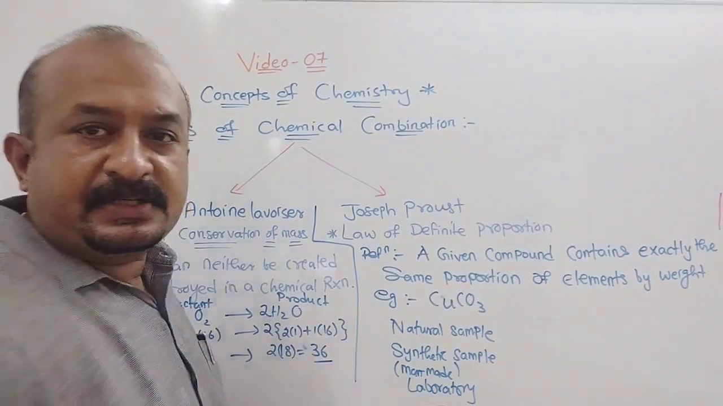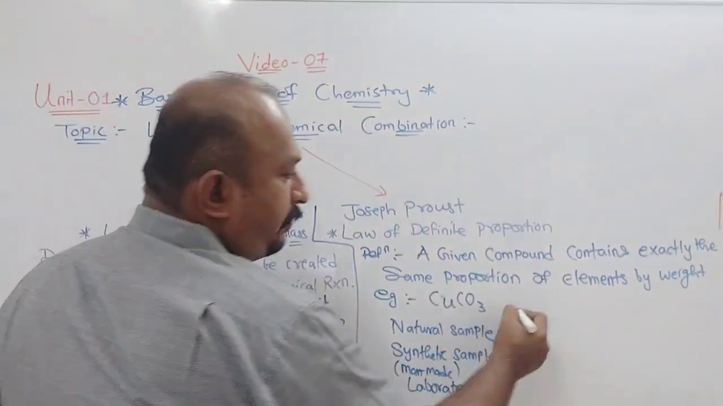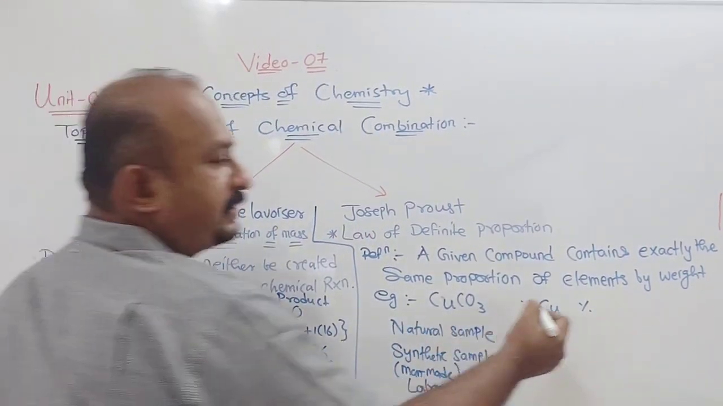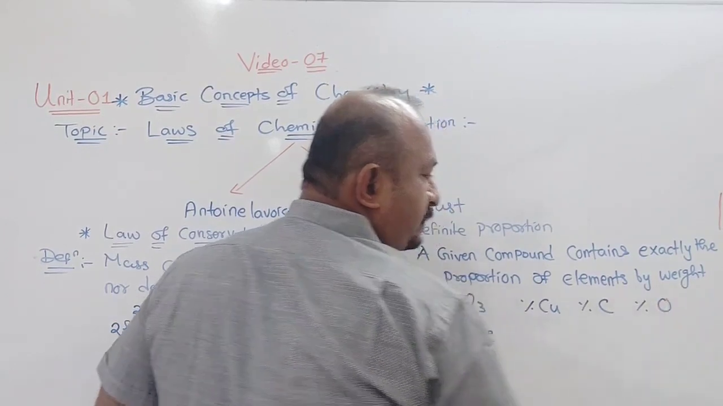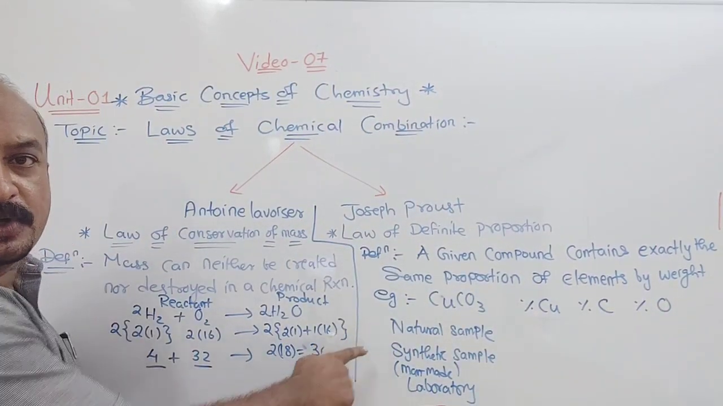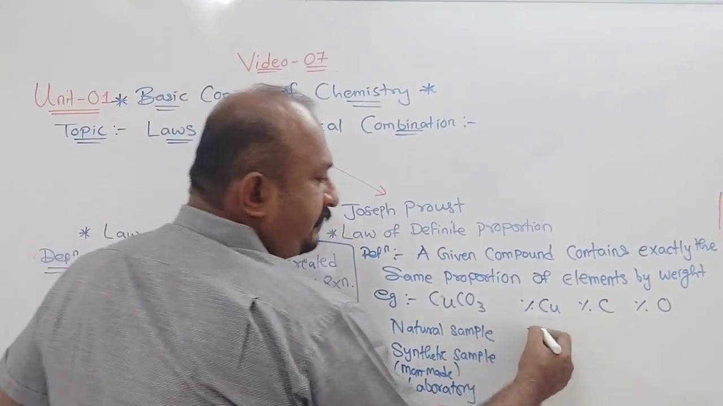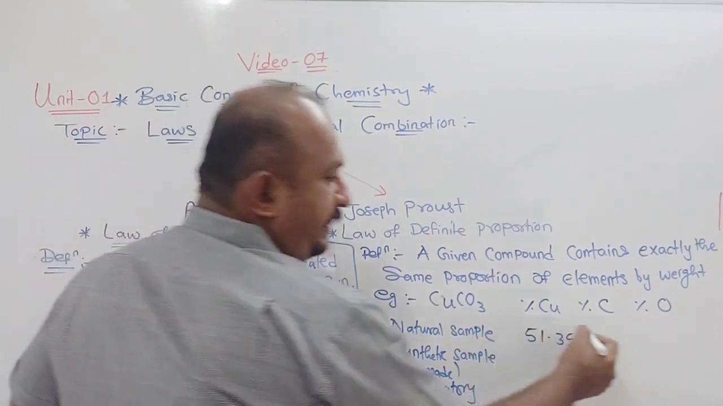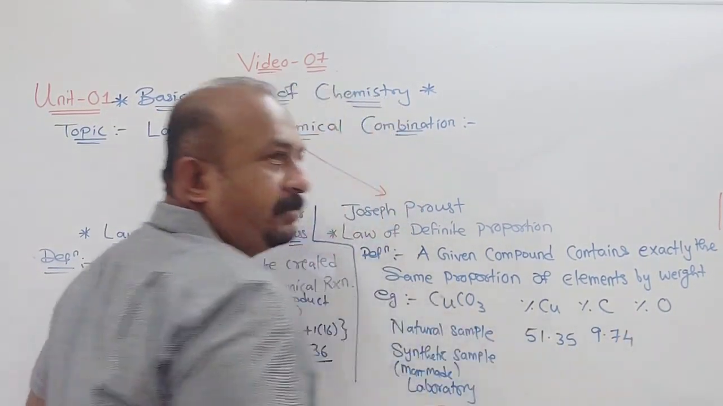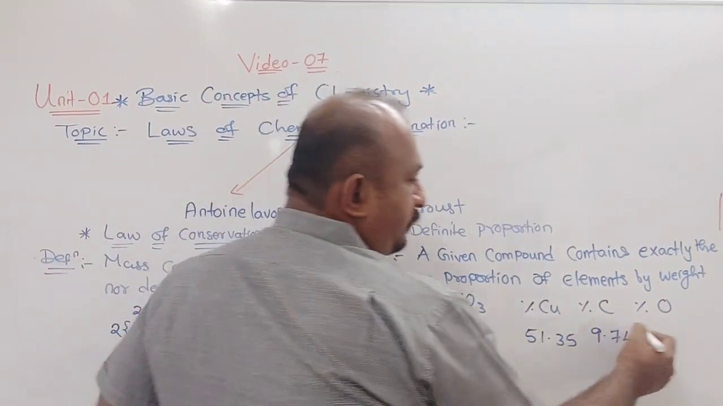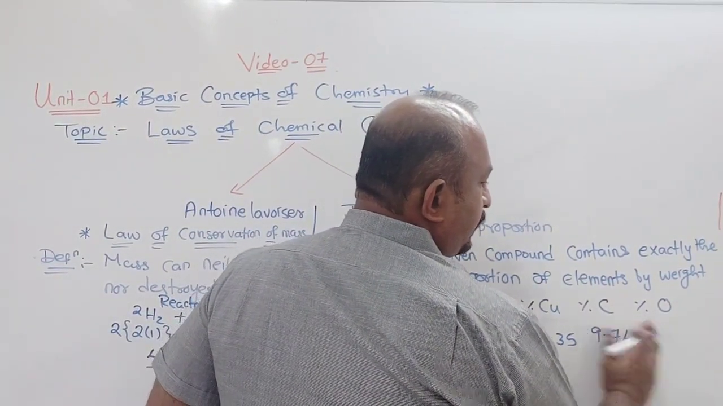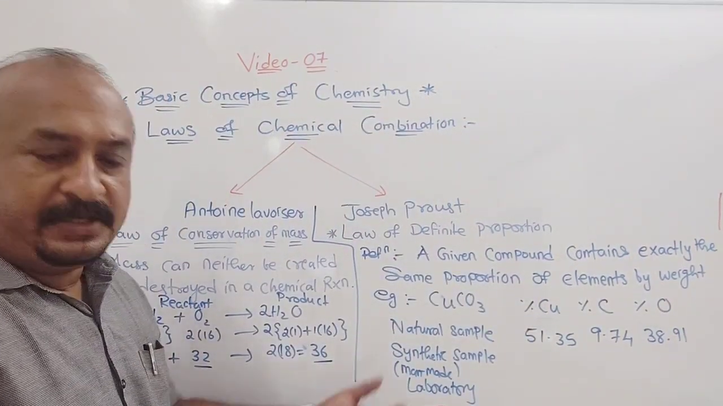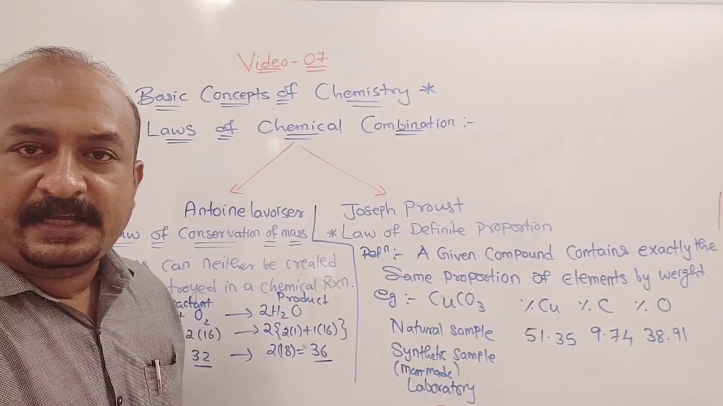So, in the natural sample, they found the percentage of copper, the percentage of carbon and the percentage of oxygen. The percentage of copper was 51.35, for carbon it was 9.74, and for oxygen it was 38.91 percent. Clear? So in the natural sample, these were the values given.